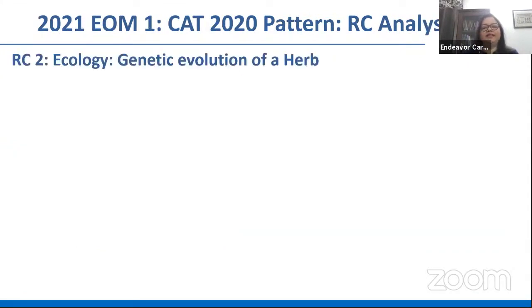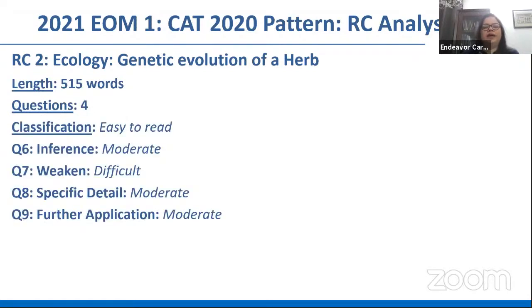So what was our second RC? Ecology: the genetic evolution of a herb, and how the excessive harvesting of that herb leads to a change in its evolution. 515 words, not very lengthy, but fairly lengthy, with 4 questions. Again, the language per se was easy to read. You could understand the language, nothing difficult about it.